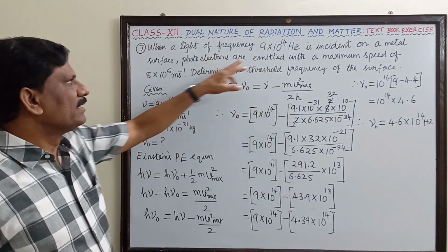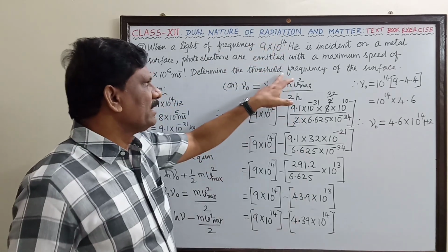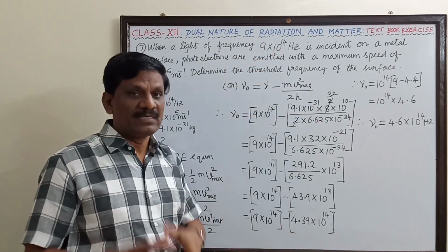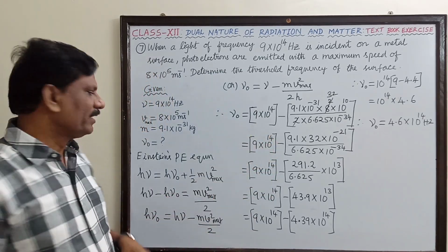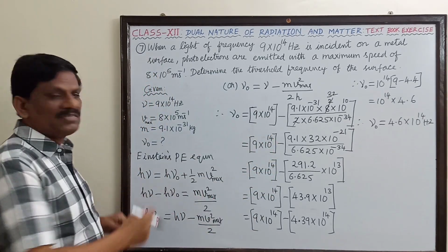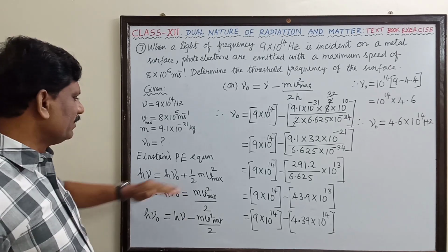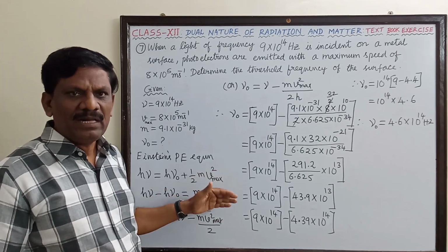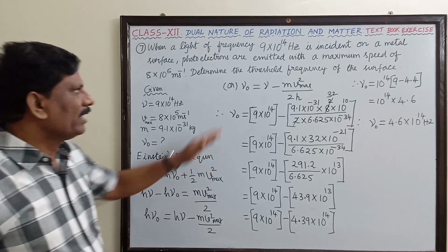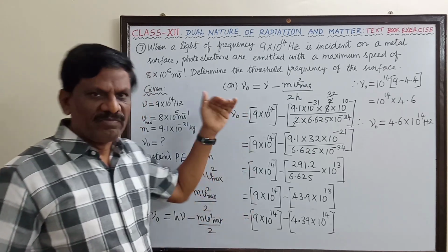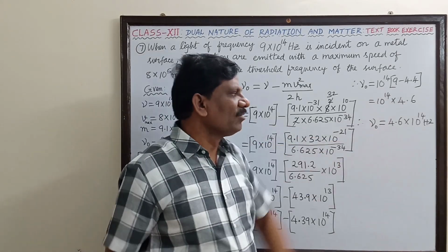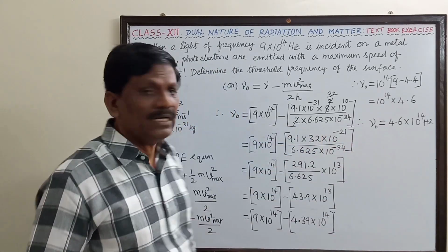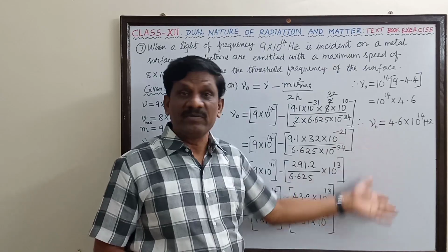So what is given here is the incident frequency, and the threshold frequency has to be determined. As I told you, for most of the numerical problems in photoelectric effect, you will have to remember Einstein's photoelectric equation. We started with Einstein's photoelectric equation, and from that we got an expression for the threshold frequency nu naught. The answer is nu naught equal to 4.6 × 10^14 hertz. So this is the right answer. I hope you must have understood well. Fine.